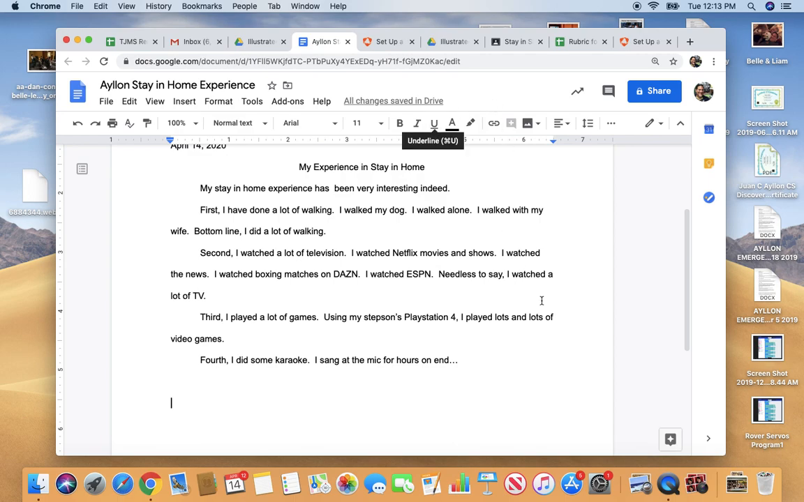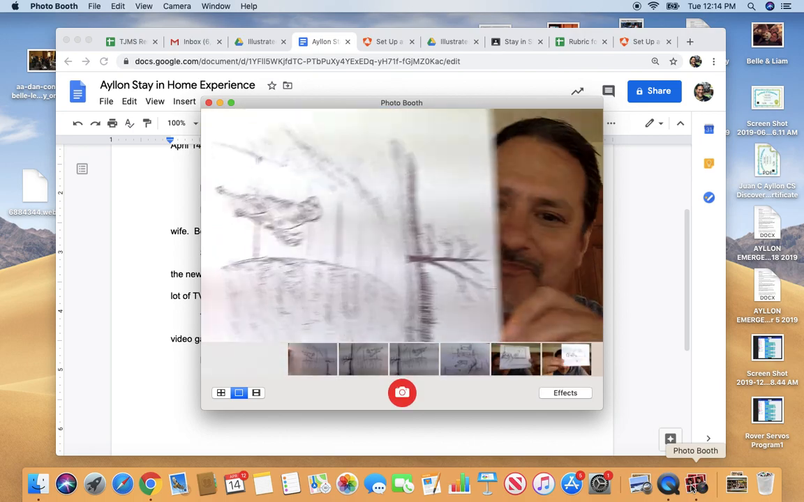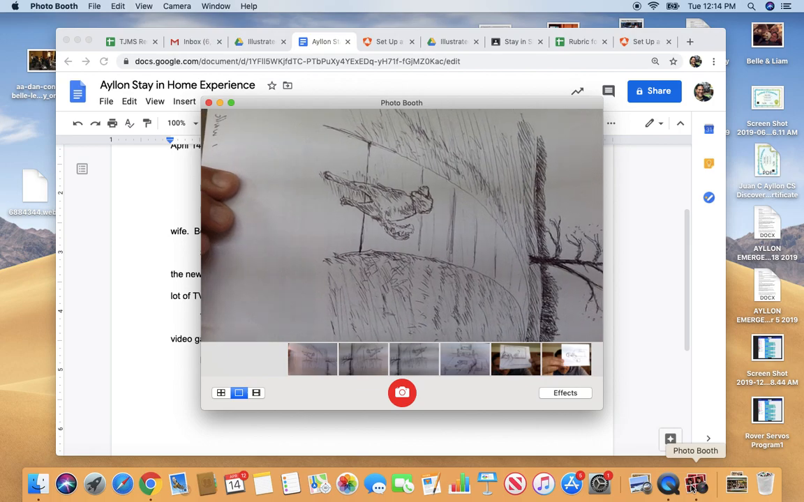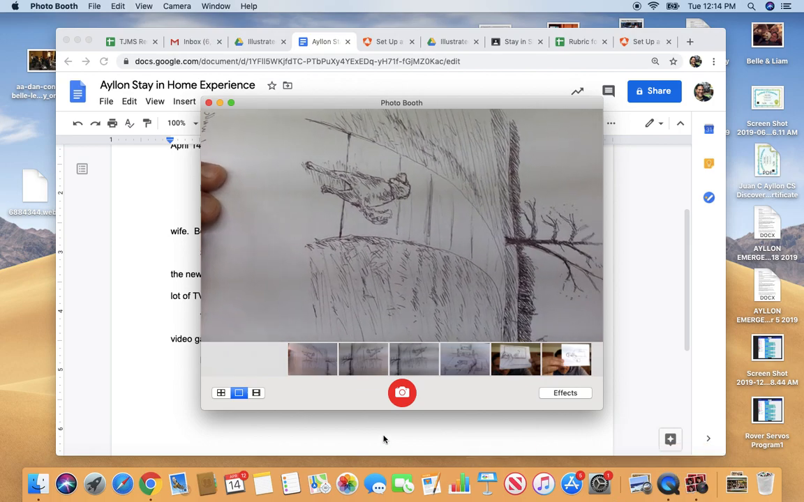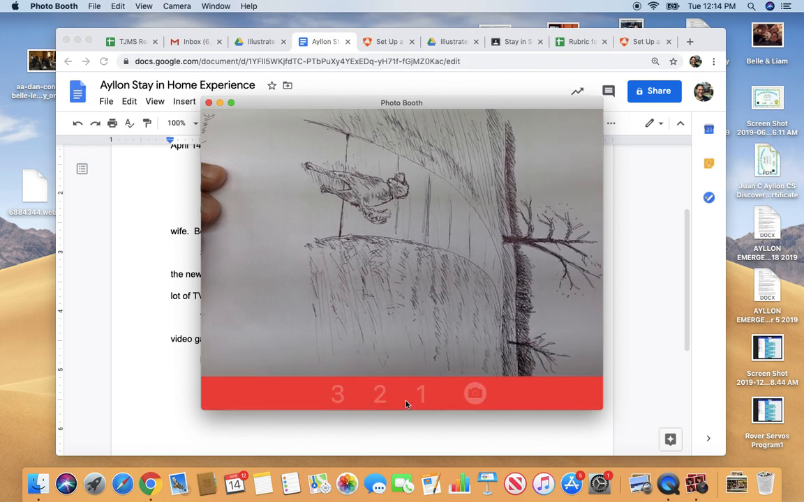Okay, the next thing I want to do is I want to insert some pictures. So I'm going to model putting up a picture. So for me, I've got this photo booth. You might have another app on your Chromebook. So I go over here, I take my picture, hello, and put it here. And I go like this.